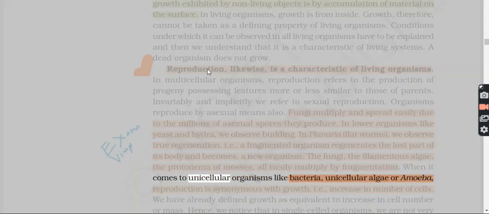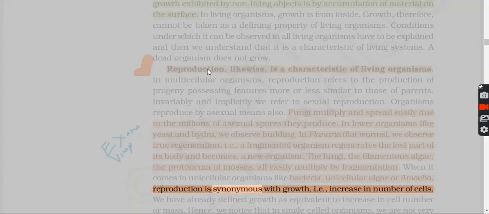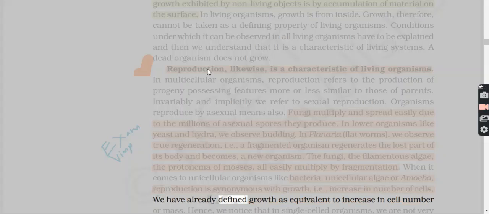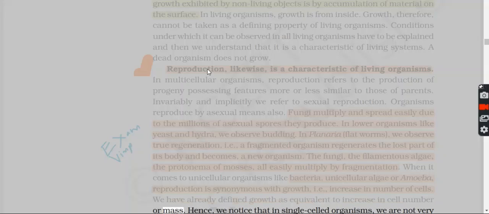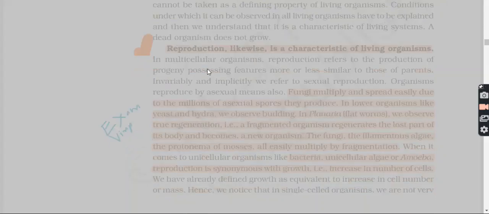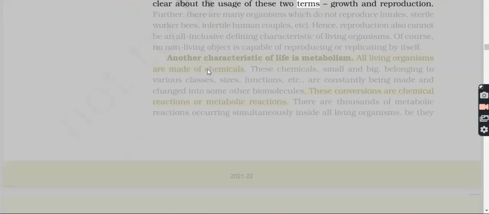When it comes to unicellular organisms like bacteria, unicellular algae, or amoeba, reproduction is synonymous with growth, i.e., increase in number of cells. We have already defined growth as equivalent to increase in cell number or mass. Hence, we notice that in single-celled organisms, we are not very clear about the usage of these two terms, growth and reproduction.